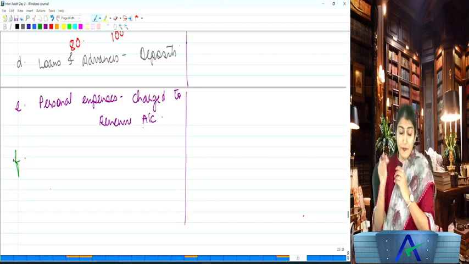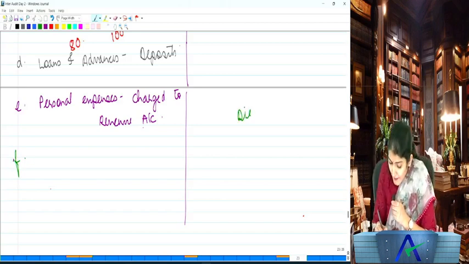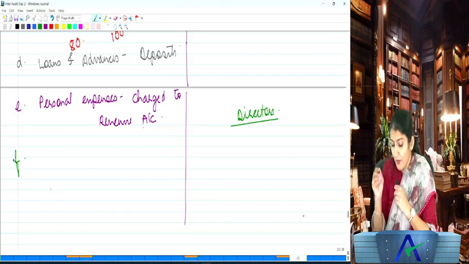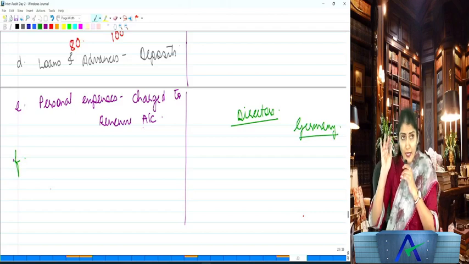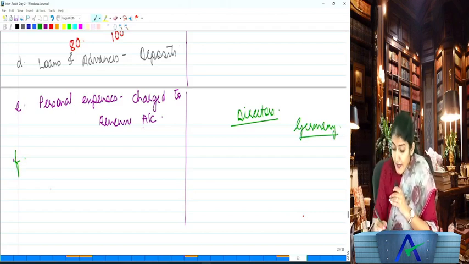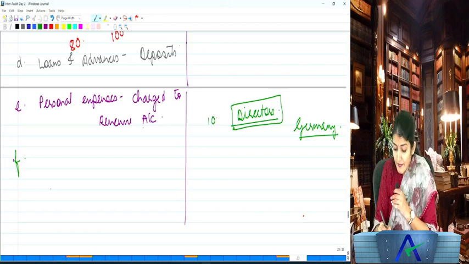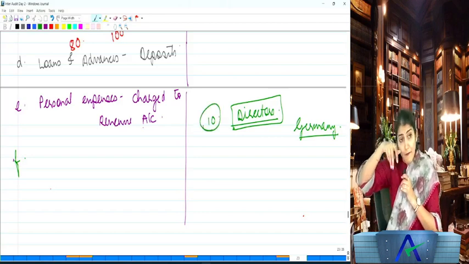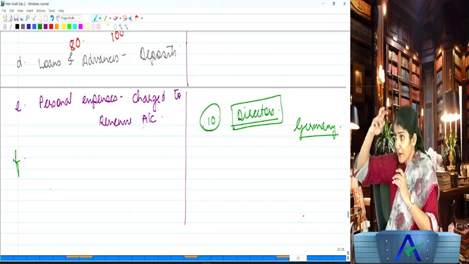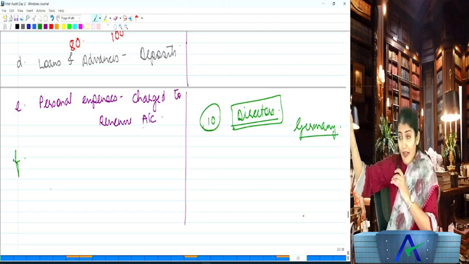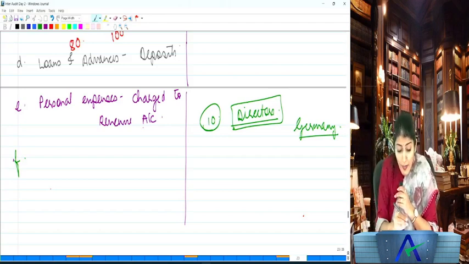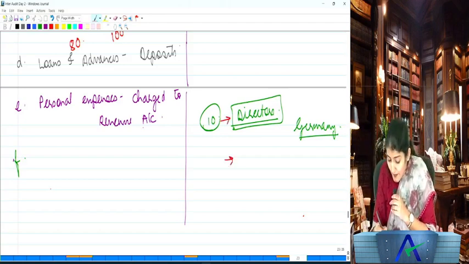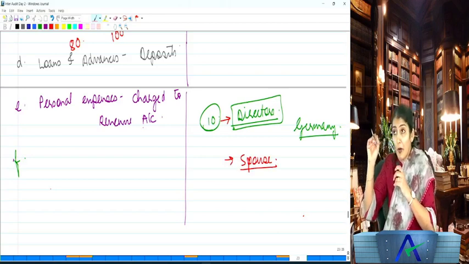Right, personal expenses. Okay, so say the board meeting of the company is to take place in Germany, for example. So all the directors of the company, say there are 10 directors, will travel from India to Germany for the purpose of attending the board meeting. Now their traveling, accommodation, conveyance will be taken care of by the company. Yes. Now say company policy says that you can also take your spouse along with you for attending the board meeting. Even this expense will be borne by the company.